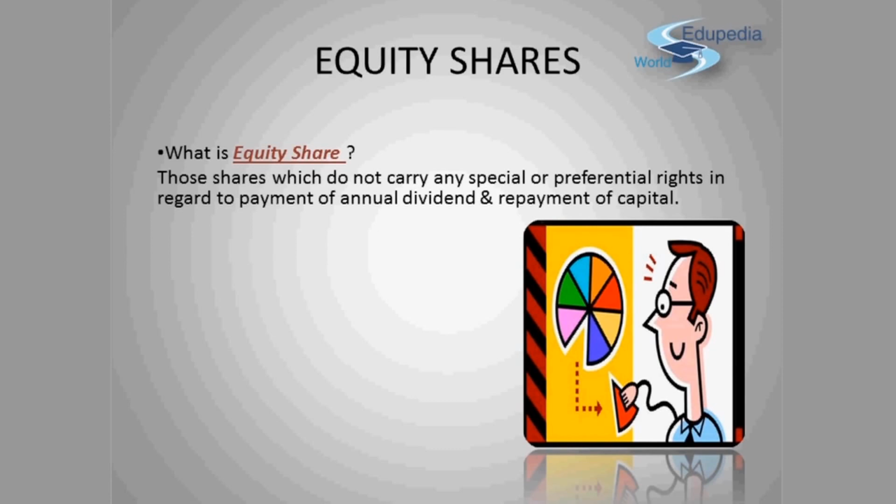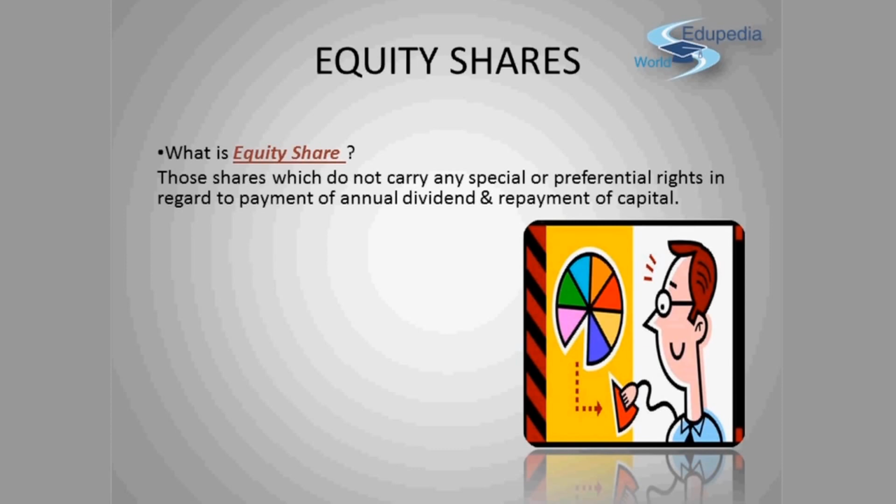For example, when a company wants to raise capital, it borrows from the market by issuing shares to persons who want to invest in the company. The nominal value of the shares is determined by the company. When an investor invests the amount, the company issues shares according to the determined value, and a certificate is given to the investor for the amount he has invested and for the number of equity shares he has invested in the company. So this is what an equity share is.